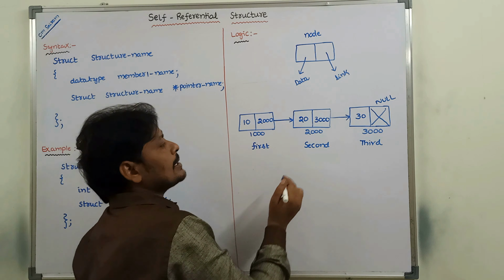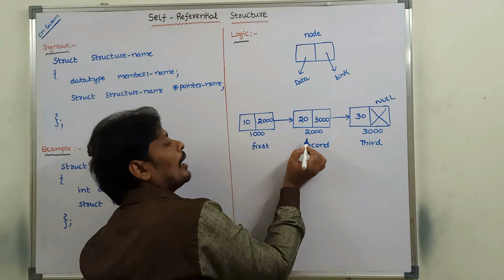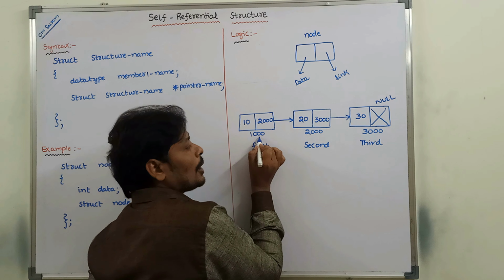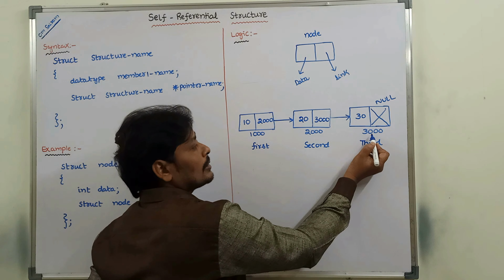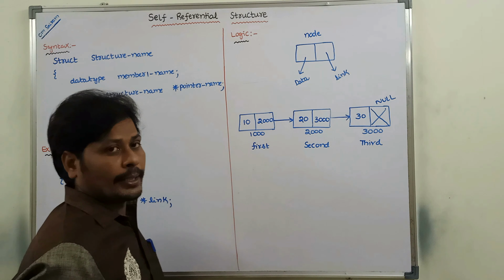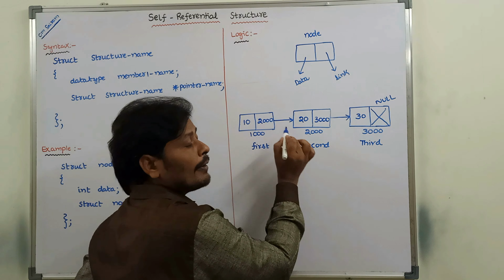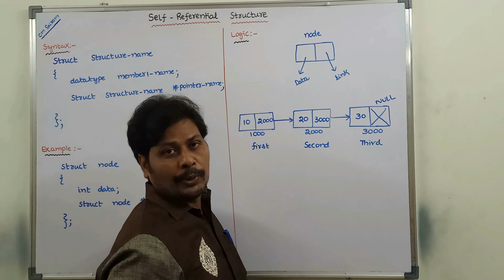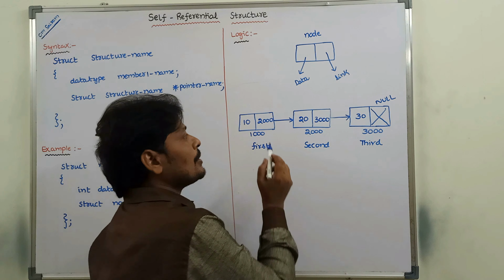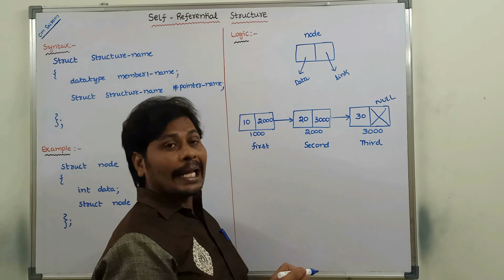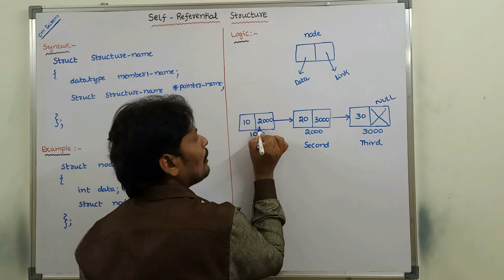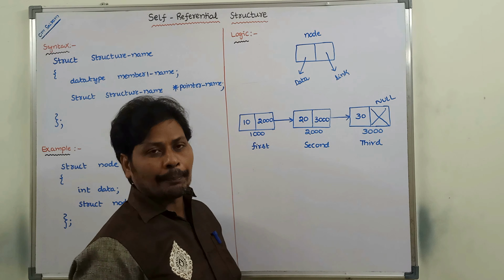The second node address is 2000, 1000 is the first node address, and 3000 is the third node address. So the first node link part contains the address of the second node, 2000.